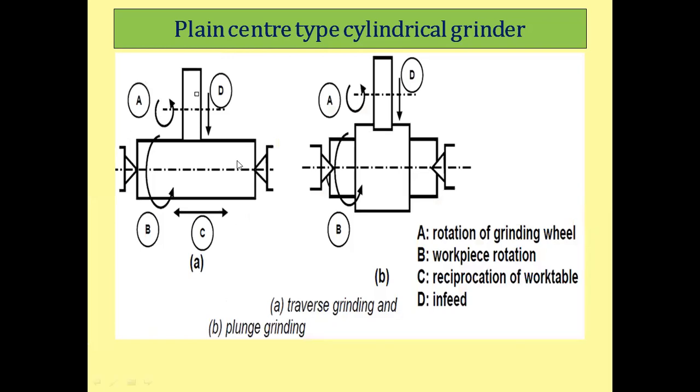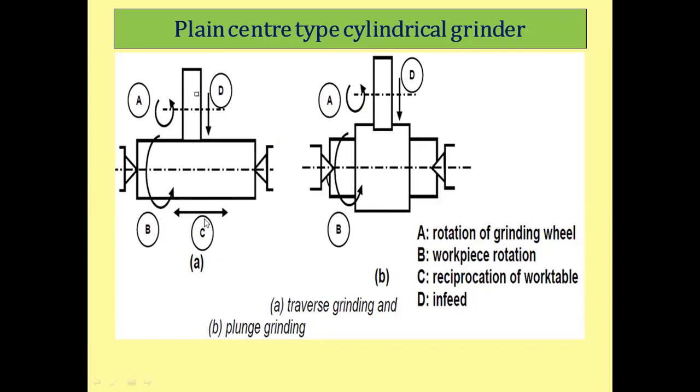Again, this plain center type cylindrical grinder is classified into two parts. In figure A you can see the workpiece has more length as compared to B, where the workpiece is less in length. That means the length of the workpiece is less in figure B as compared to the workpiece in image A.